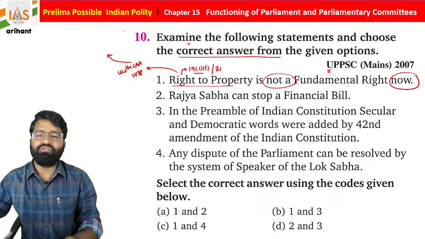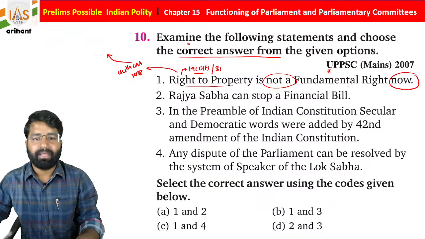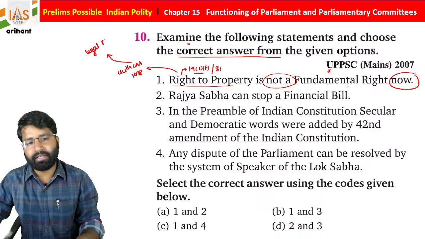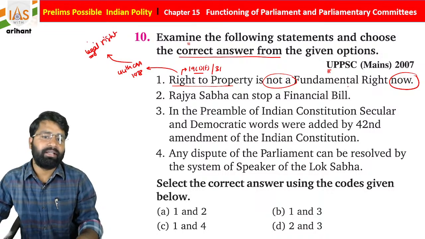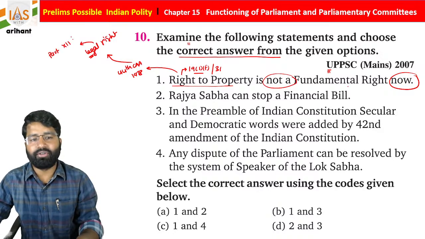This right to property was removed and it became a legal right. It was shifted to Part 12 of the Indian Constitution, Article 300 clause A.